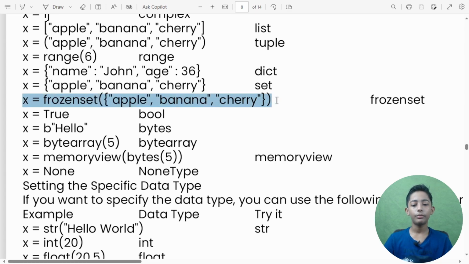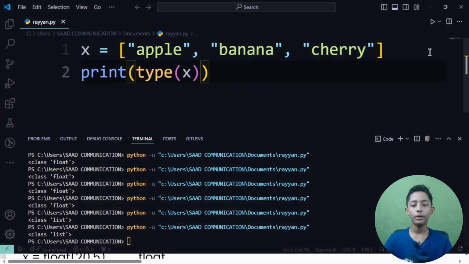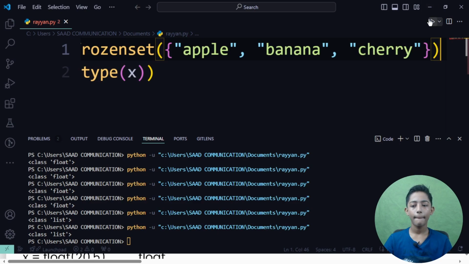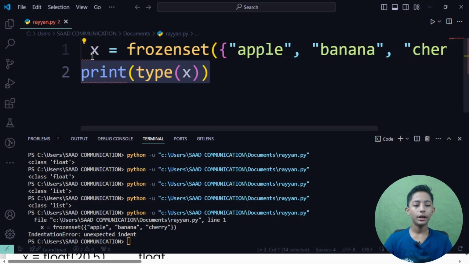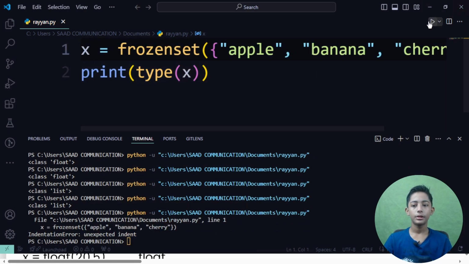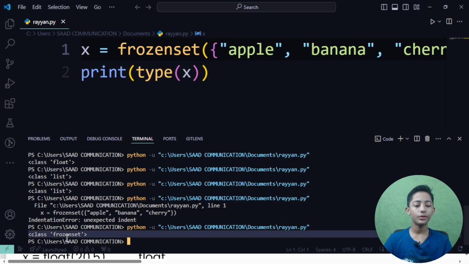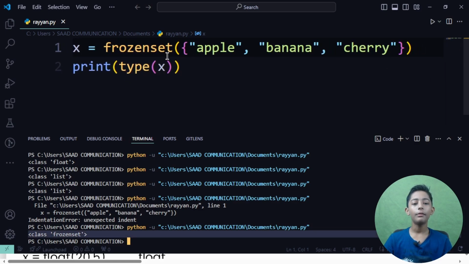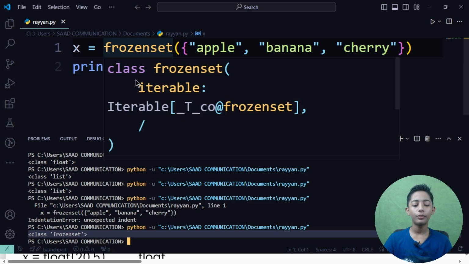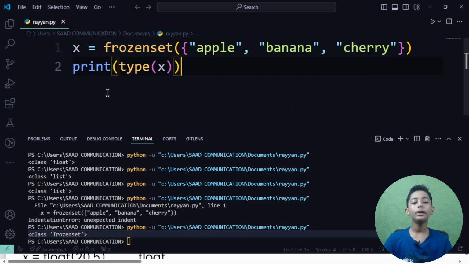Let me give one frozenset. Okay, let me do it. Indentation error. Okay, save it and run it. So class frozenset. Python will very clearly understand this is a frozenset. Like that you can do it very easily.